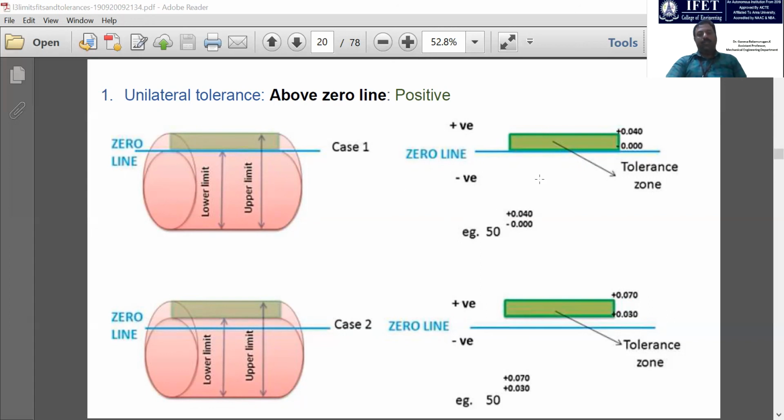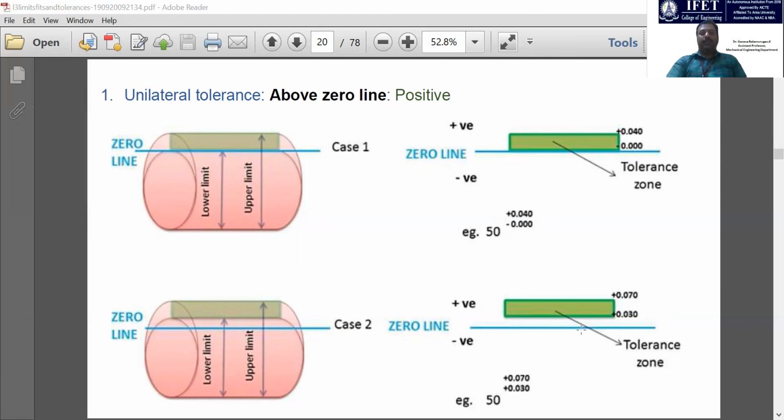In case 1, we can increase the size of the diameter from 50 to some positive range. In this example it is given as 0.04 mm. We can keep it as such, but we should not go beyond this 0.04.